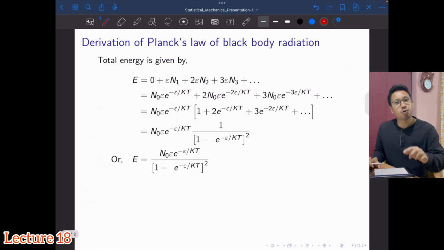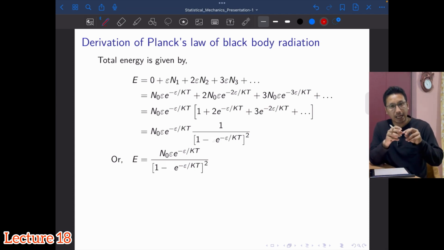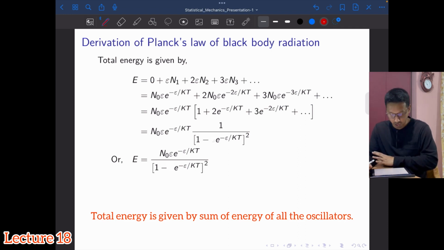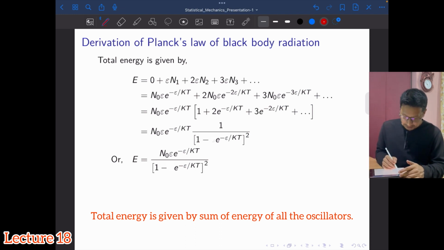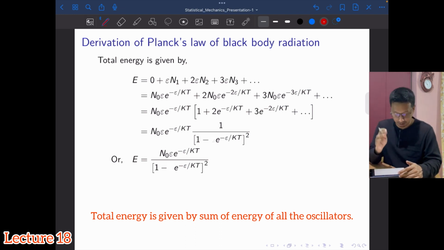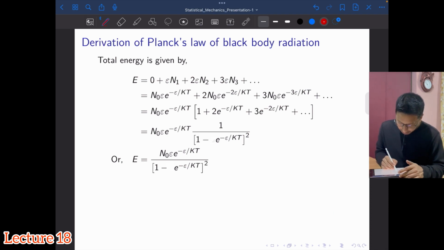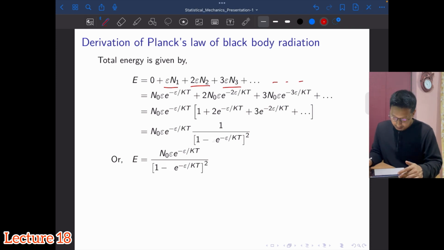Now let's go back to the total energy. We know that there are n naught oscillators having 0 energy, n1 having energy e, similarly n2 having energy 2e, n3 having energy 3e. So the total energy of the system will be 0 into n naught, which will eventually give you 0, plus e into n1, plus twice e into n2. Similarly you can keep going, following the trend.